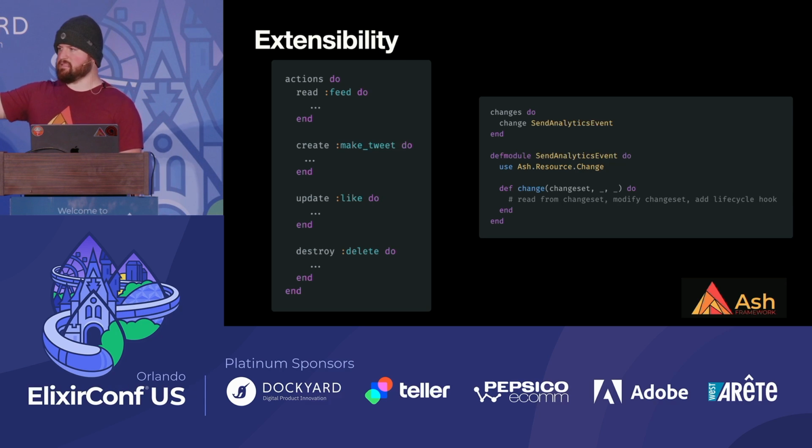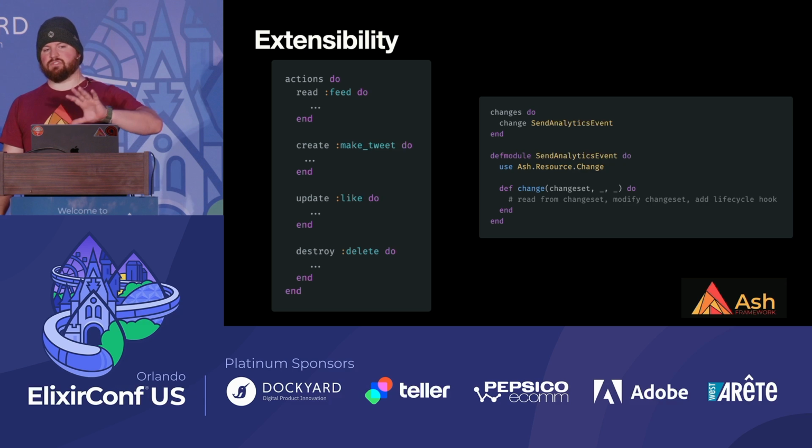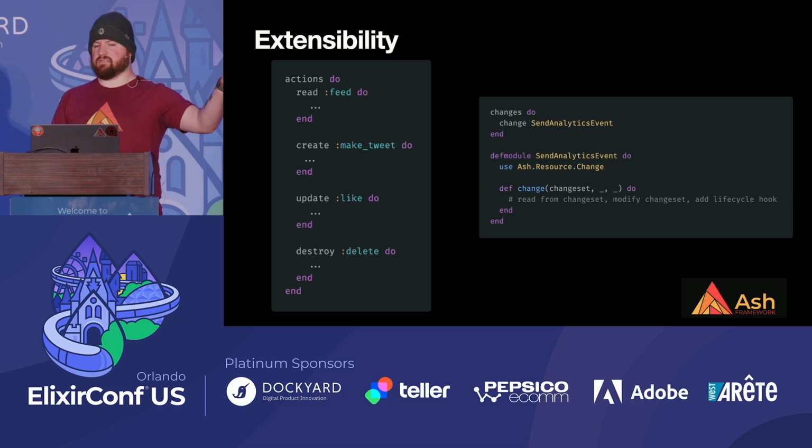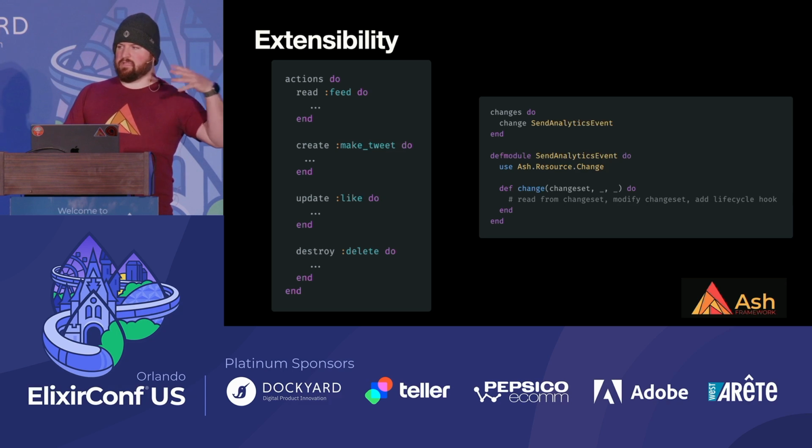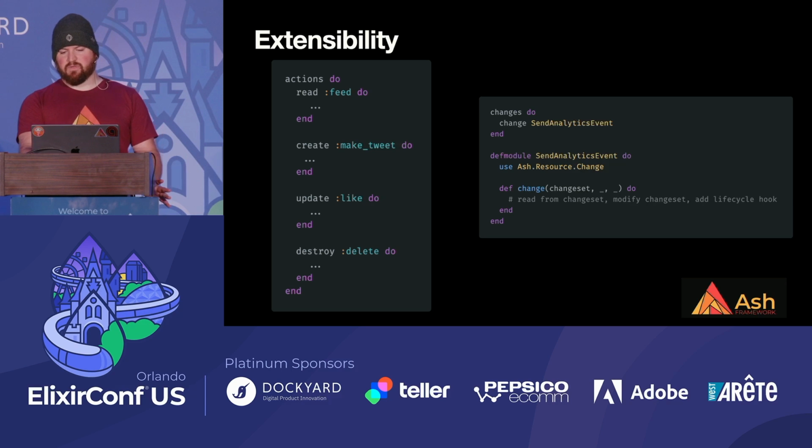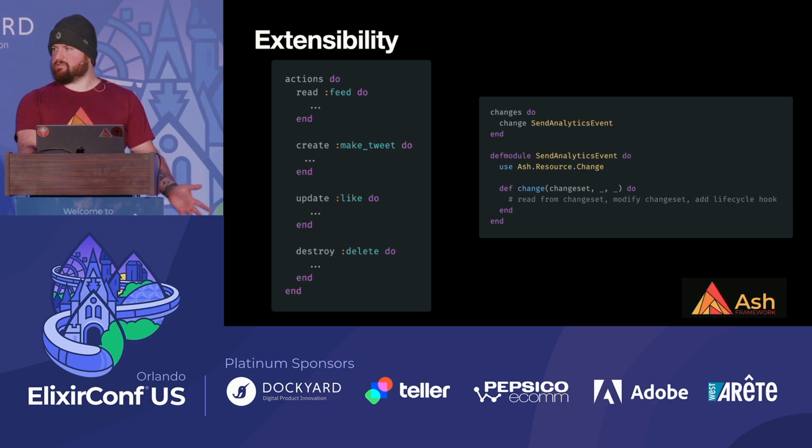It's like a plug. If you've ever used Phoenix routers and plugs, you can just hook into that, and now I don't have to go change the core logic of what it means to make a tweet or to like a tweet, but I can horse that all into our data platform or whatever very easily. And this extensibility is an important aspect of building software.